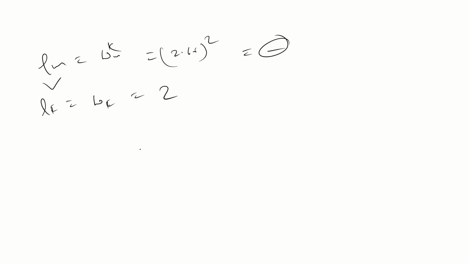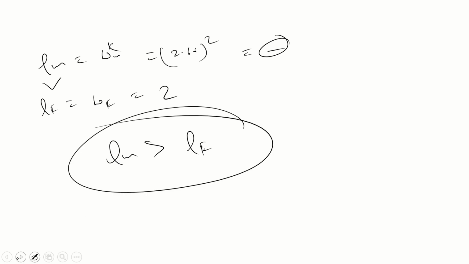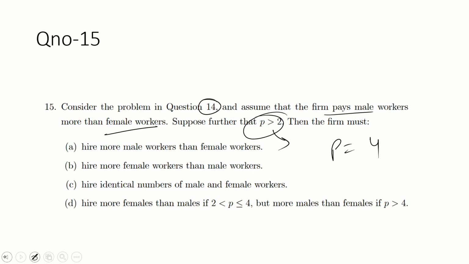So the employing of labor as a man is greater than LF. So what is the option? A is the correct option. Hire more male workers than female workers. Okay. Hire male labor. More male workers than female workers.